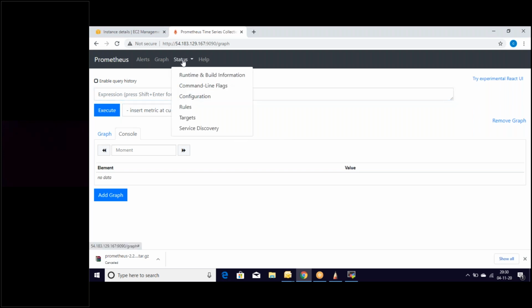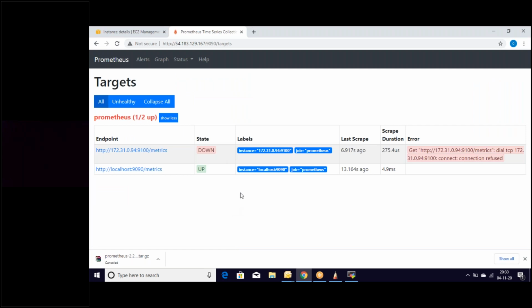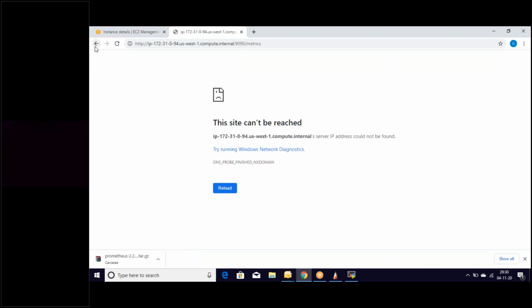We go to status. Let's go to targets. Targets are representing our servers. So if we look here, the server one is down and another one is up. This one is the default thing which is not needed for us. This is the server which we are monitoring. So 9090, this is the port which we are monitoring. If we go there, it won't open generally. Move back. So this is the port which we are monitoring.